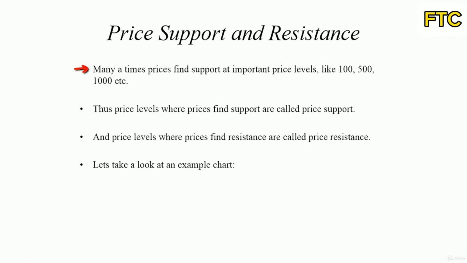Many a times, prices find support at important levels like 100, 150, 1000, etc. Thus, price levels where prices find support are called price supports, and levels where prices find resistance are called price resistance. Mostly, these are whole numbers or important numbers like 100, maybe 500, or important psychological numbers.